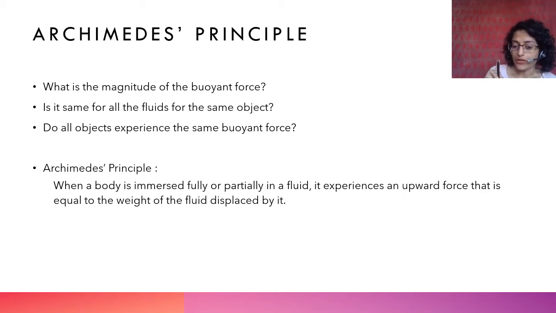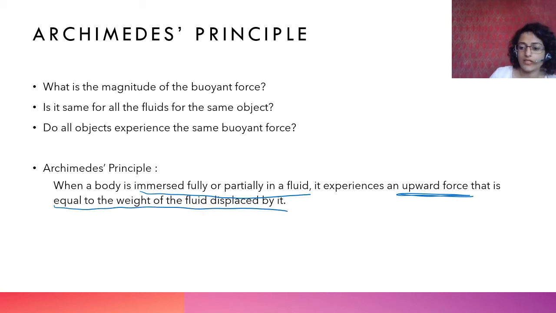This is important. This is the magnitude of buoyant force. In your book, this is only given in theory, so you don't have to go into great depth, but you have to remember Archimedes' principle. When a body is immersed fully or partially in a fluid, it experiences an upward force, and the magnitude of buoyant force is equal to the weight of the fluid displaced by it.